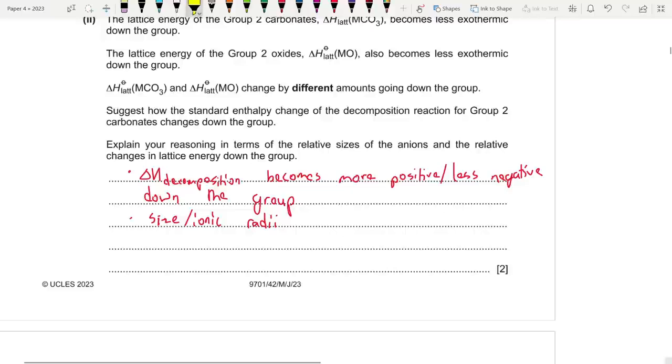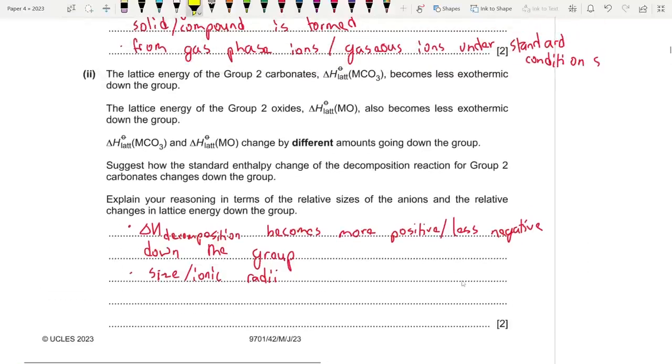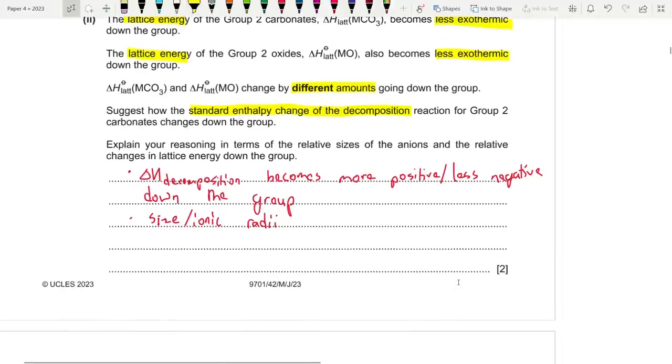But here, what do we have to compare? What is the question here? They said that the lattice enthalpy of both of them become less exothermic. It's just that they change by different amounts. One changes more while the other changes less. Now suggest how the standard enthalpy change of decomposition for group 2 carbonates changes down the group. Okay, so we're talking about decomposition. I'm going to draw a Hess cycle soon. Explain your reasoning in terms of the relative sizes of the anions and the relative changes in lattice energy down the group. Okay, so let's write the answer first, then I'll do the explaining.